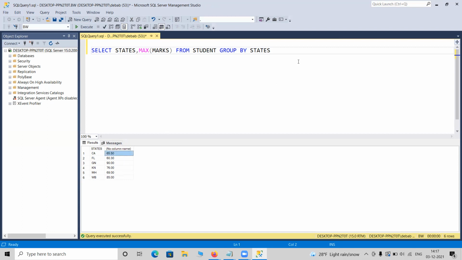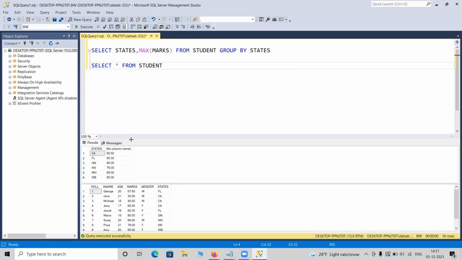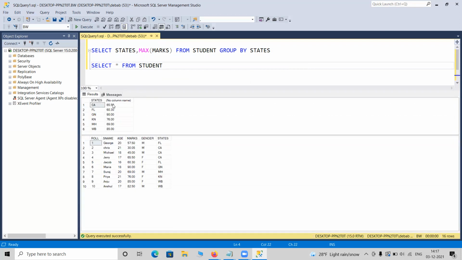Let me take a look at what exactly is happening. If I simply write select star from student to show the original data and the derived data from the query. So look, California highest is showing 65.50. If you check all of California's records, all three, the highest you can see is 65.